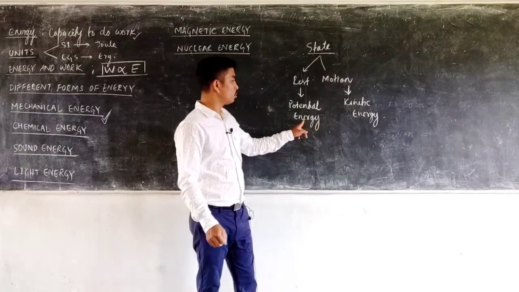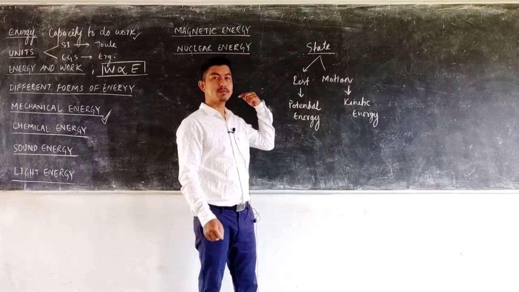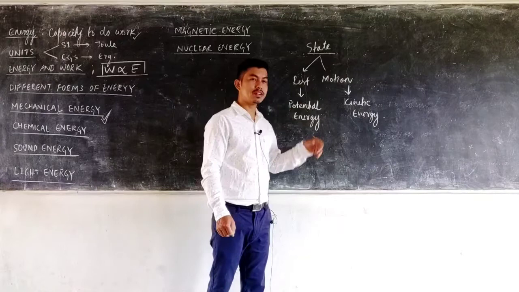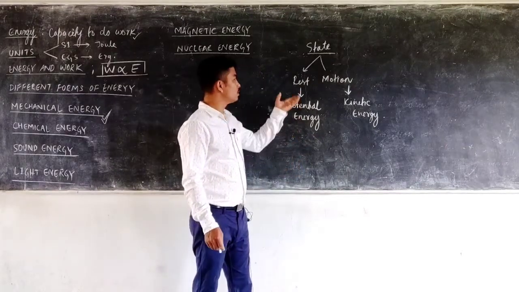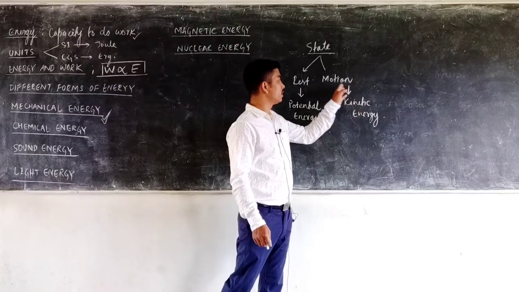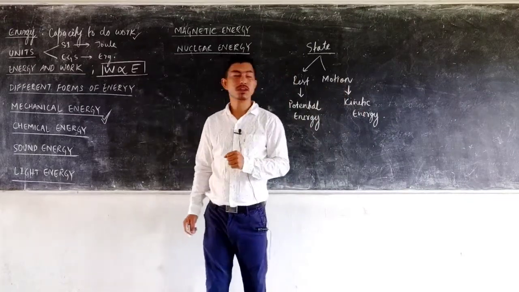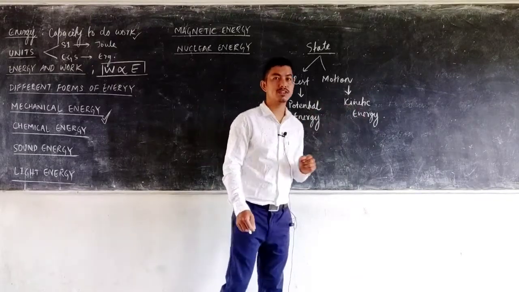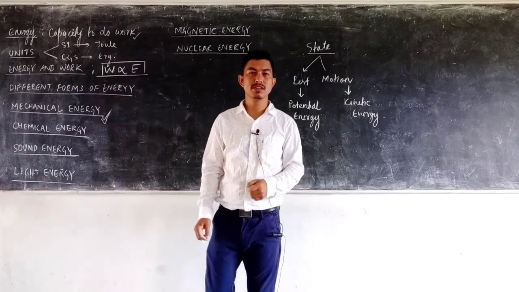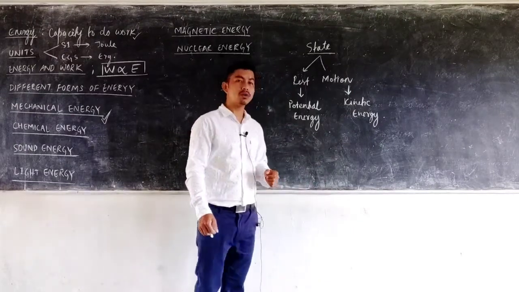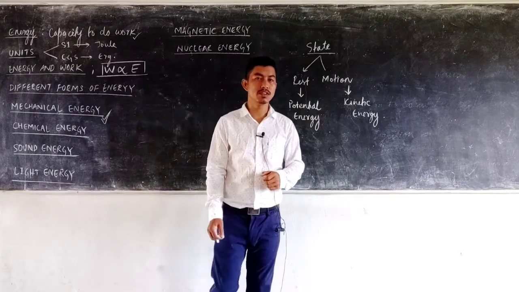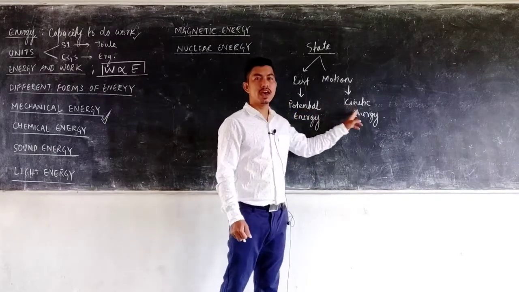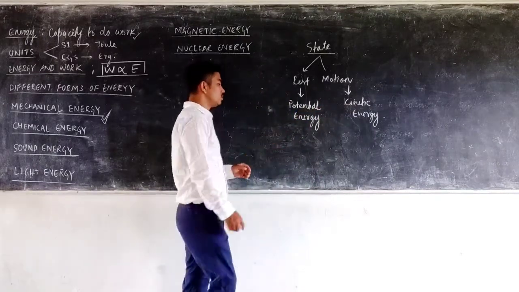Now we can easily define potential energy and kinetic energy. Potential energy is the mechanical energy possessed by a body which is at rest, or the energy possessed by the body by virtue of its rest. Kinetic energy is the energy possessed by the body due to its state of motion. Is that clear? Both are mechanical energy, so mechanical energy is of two kinds, kinetic energy and potential energy. When you go to class 9, you will learn how to derive the expressions for potential energy and kinetic energy, but for now you just remember the formula.